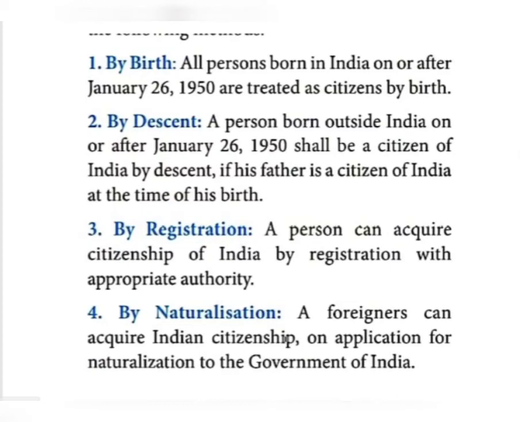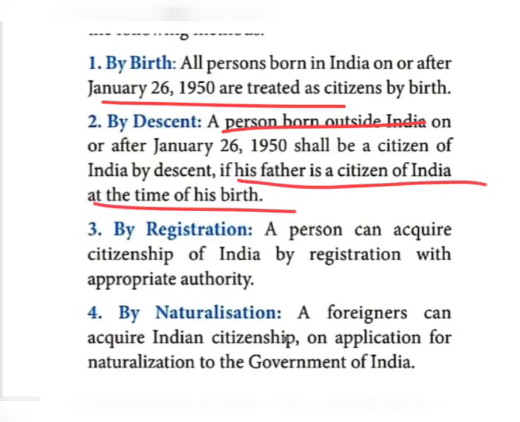Okay, people born on or after January 26, 1950 are treated as citizens by birth. So by birth we get Indian citizenship. The next one, by descent. By descent, in the sense, a person born outside India on or after January 26, 1950 can also be a citizen of India when his father is a citizen of India at the time of his birth.